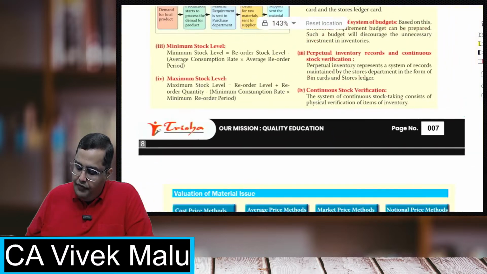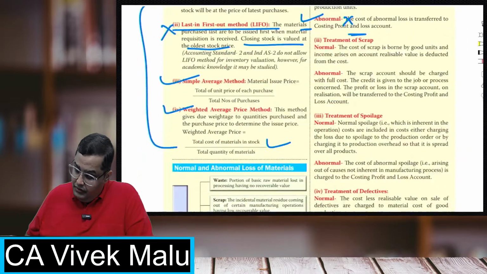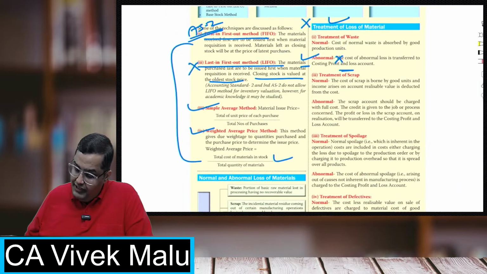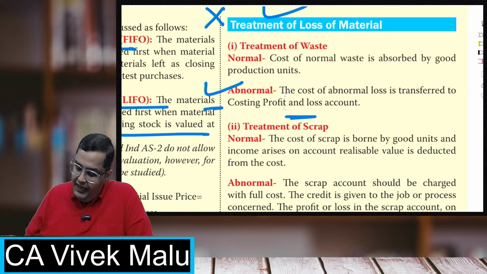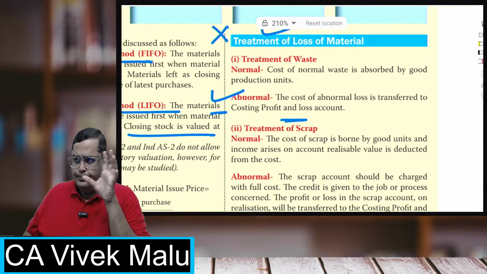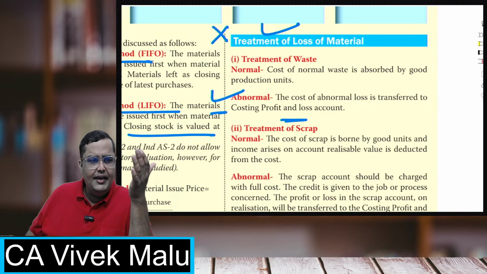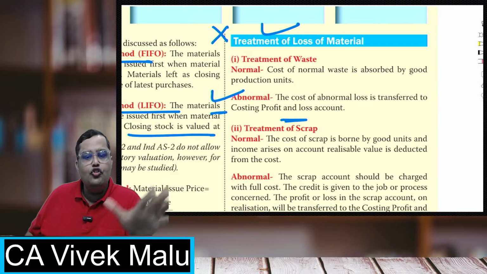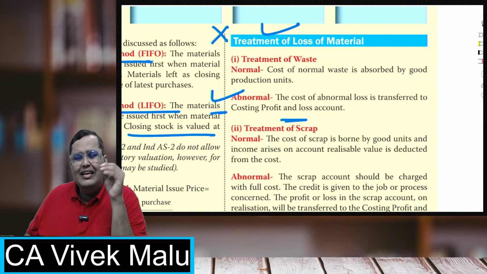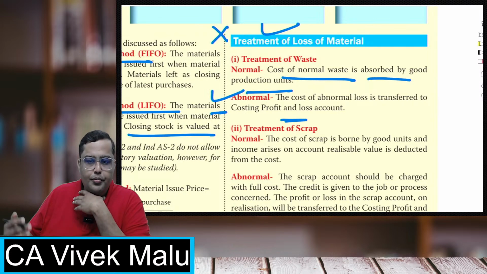And the last topic we have to focus on is how you handle wastages, scrap, spoilage, defectives, and obsolescence. Many times we do not get any value for waste, like petrol getting evaporated. When farmers are farming, some food grains will always drop on the ground, which is a waste for which generally we do not have any value. Sometimes we may have a negligible value. So the cost of normal waste is absorbed by the good production units; they will be charged to the good production units.